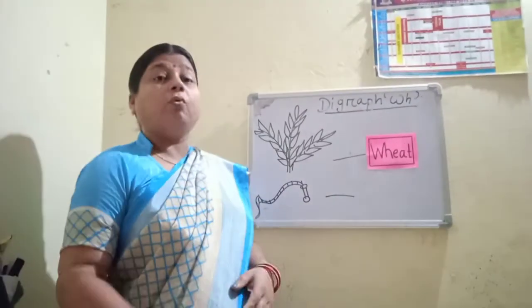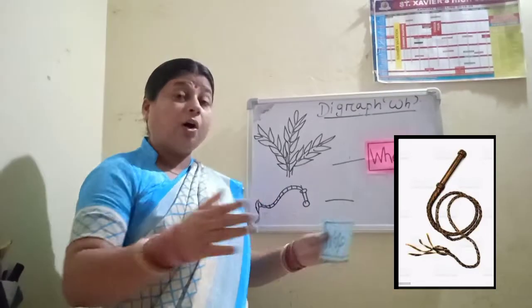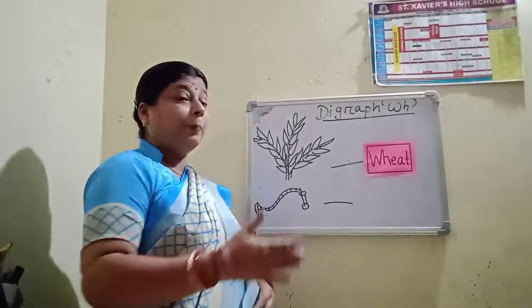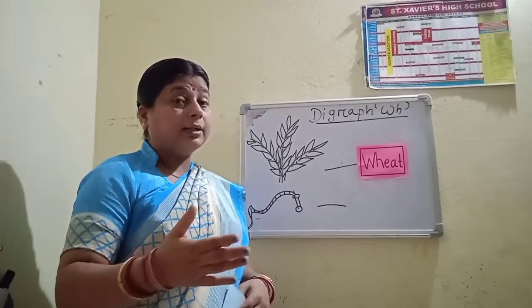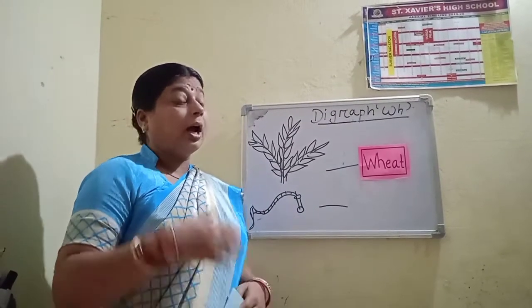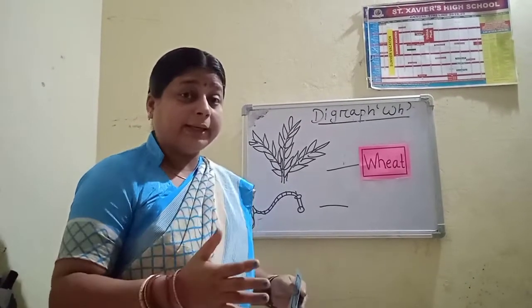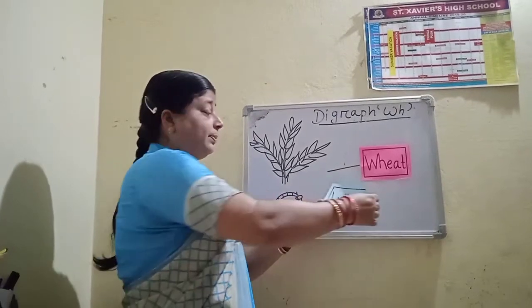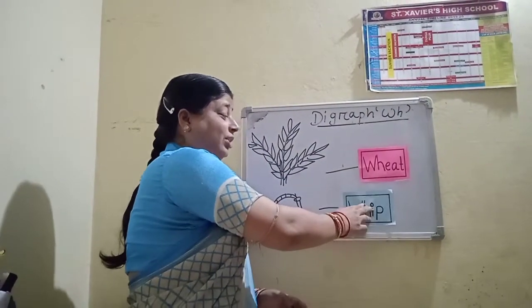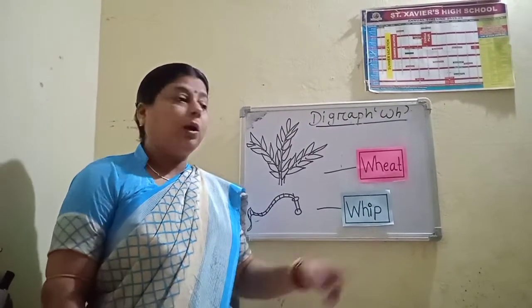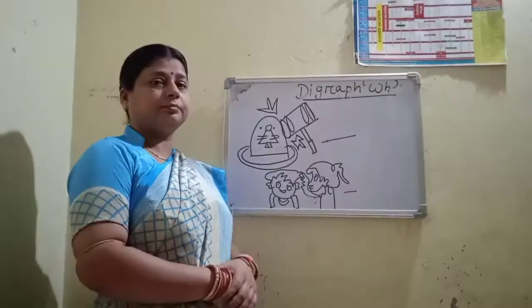What is the next picture? Tell me. Whip. A whip is a thin piece made of leather, used on animals to make them run fast and also for hitting somebody else as punishment. Okay? What is the spelling of whip? W-H-I-P, whip.